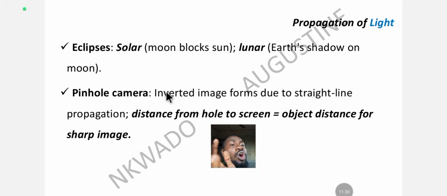Pinhole camera. The pinhole camera forms an inverted image due to straight line propagation. Because the movement of light rays in the pinhole camera is straight, it produces an inverted image. When you say inverted, the image turns upside down in the pinhole camera.